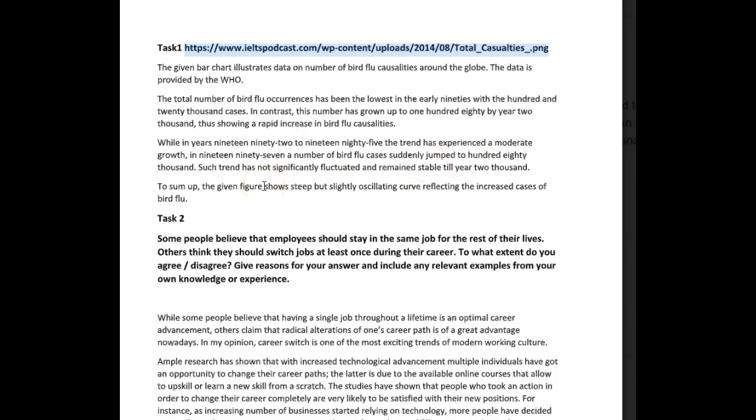Such trend has not significantly fluctuated. Okay, I don't know why you use such here, but you can then say this trend did not significantly fluctuate and remained stable till year 2000.